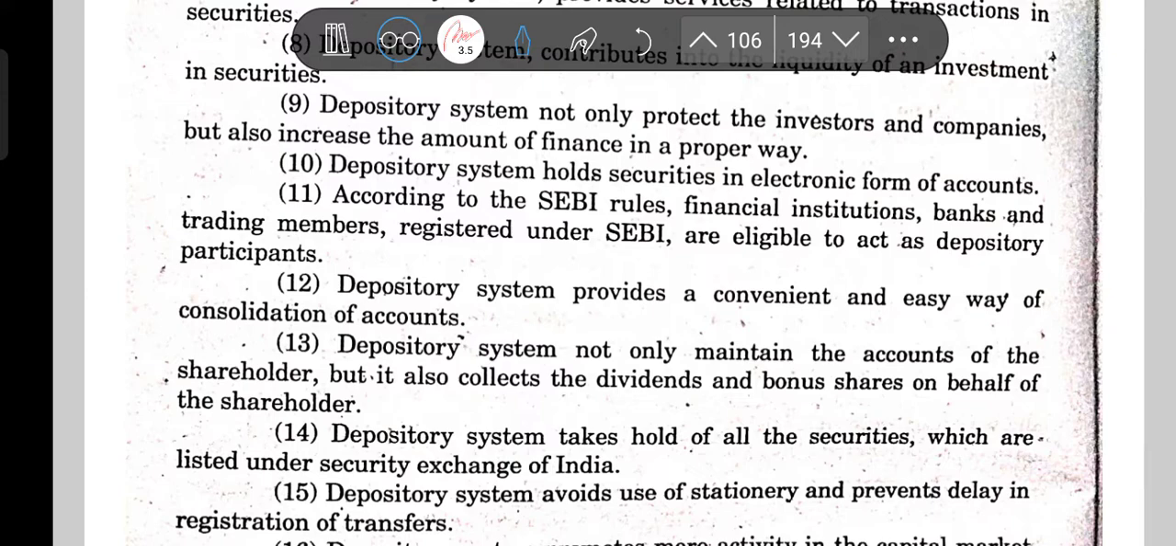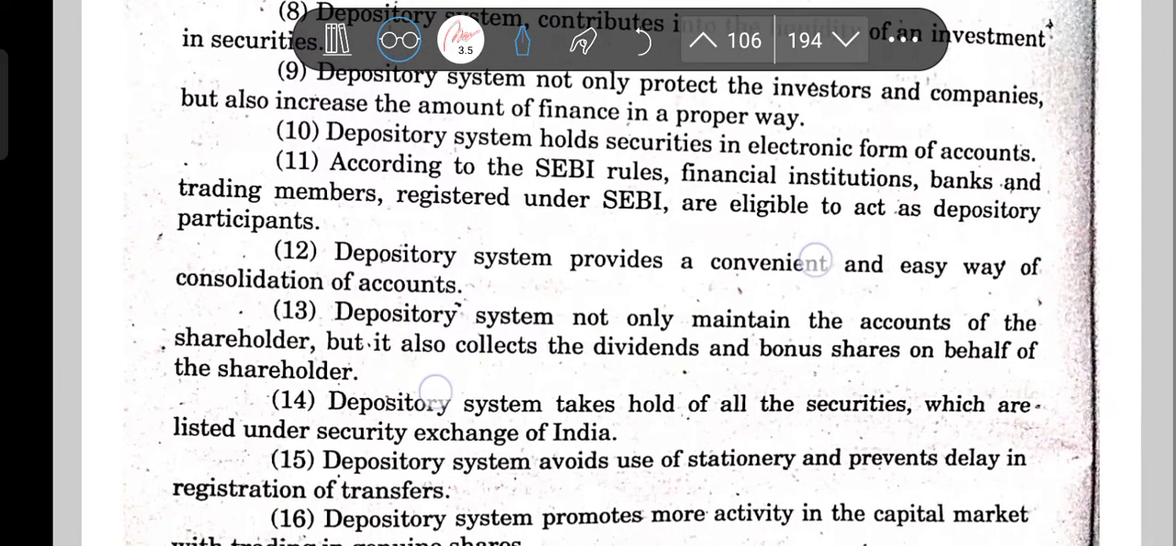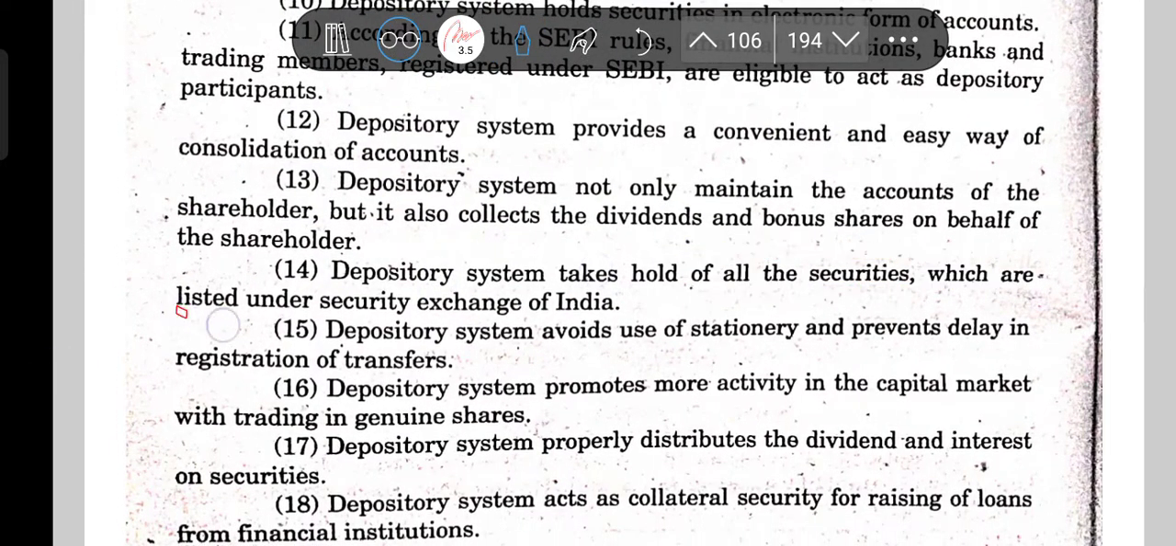Now the depository system not only maintains the account of the shareholder, but it also collects the dividend and bonus shares on behalf of the shareholder. Very, very important: bonus shares and dividends it also collects. It provides a convenient and easy way of consolidation of accounts, as we have seen. Then it takes hold of all the securities listed under the Securities Exchange Board of India.